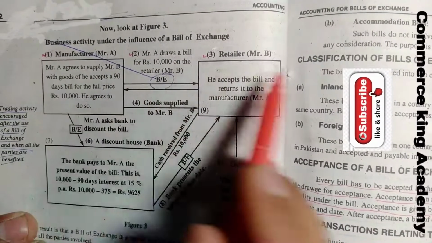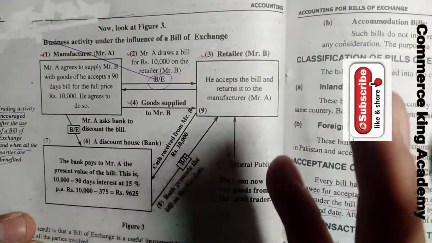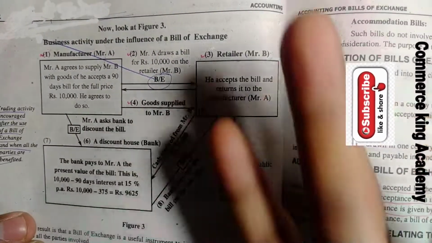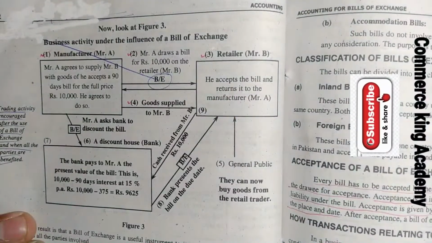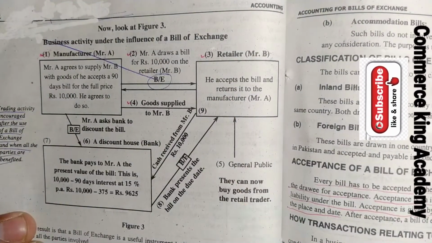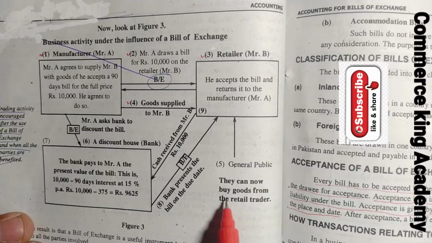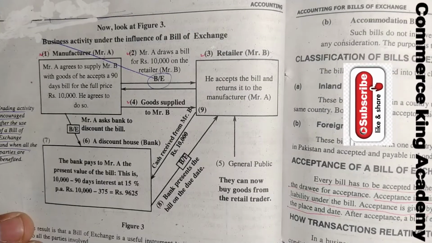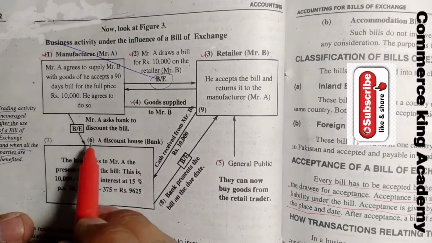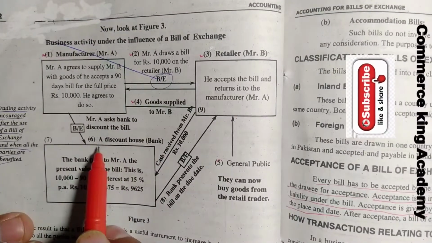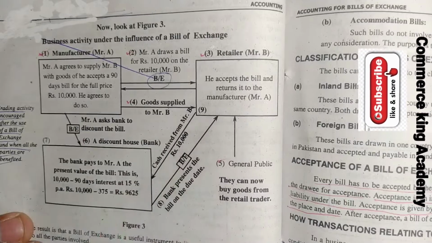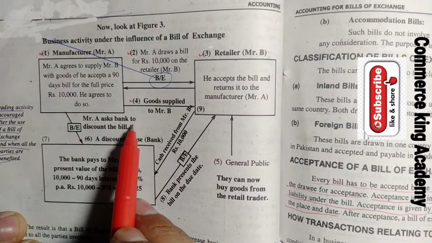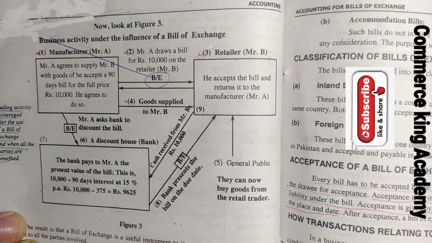After understanding 3 points, the 4th point is very simple, which says goods are supplied to Mr. B, that's it, right? The 5th point says general public. The general public can now buy goods from the retailer or shopkeeper, right? The 6th point, a discount house bank, and Mr. A asks the bank to discount the bill, right?